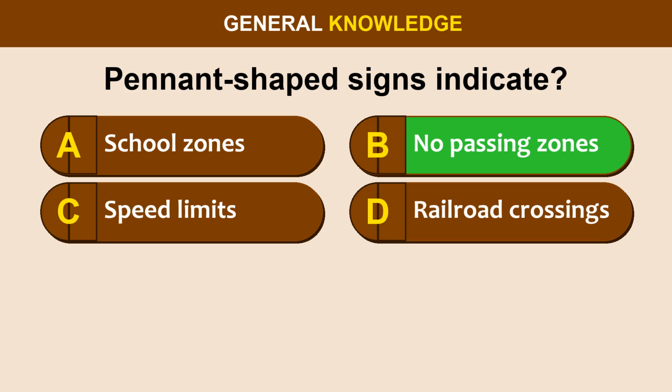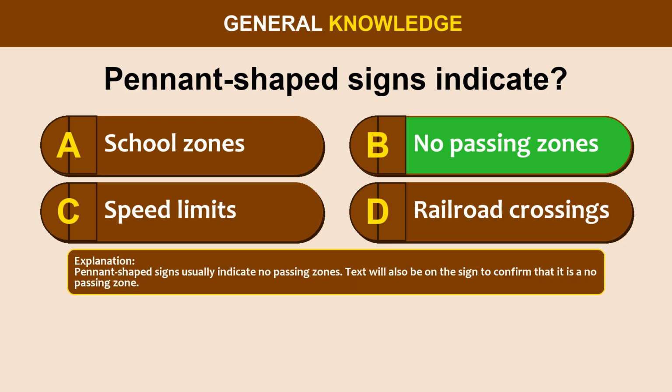The correct answer is option B, no passing zones. Pennant-shaped signs usually indicate no passing zones. Text will also be on the sign to confirm that it is a no passing zone.